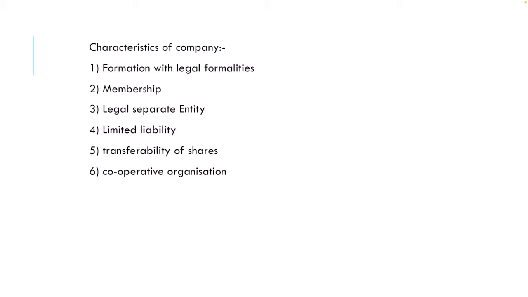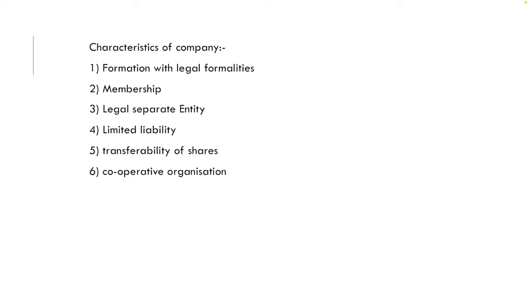Next is membership. The minimum number of members required usually starts from 5 or 7, but it varies from country to country. Maximum is 200 in private and no limit in public companies. Next characteristic is legal separate entity. Unlike a partnership, the company is different from the persons who constitute it. Section 34 and subsection 2 says that on registration, the association of persons becomes a body corporate by the name contained in the memorandum.